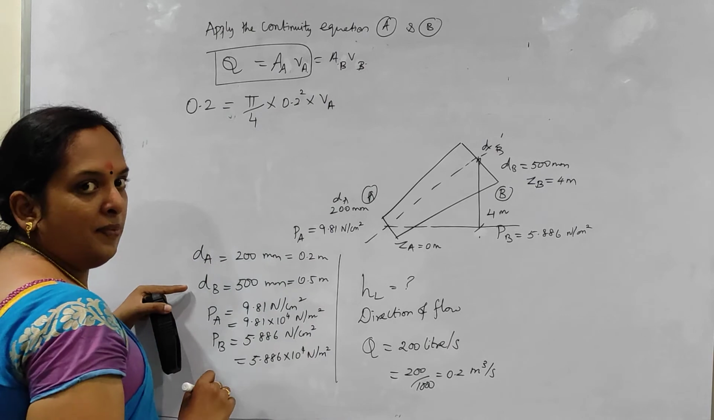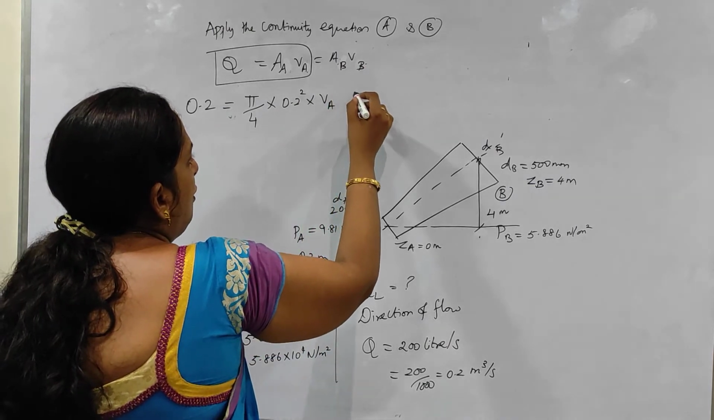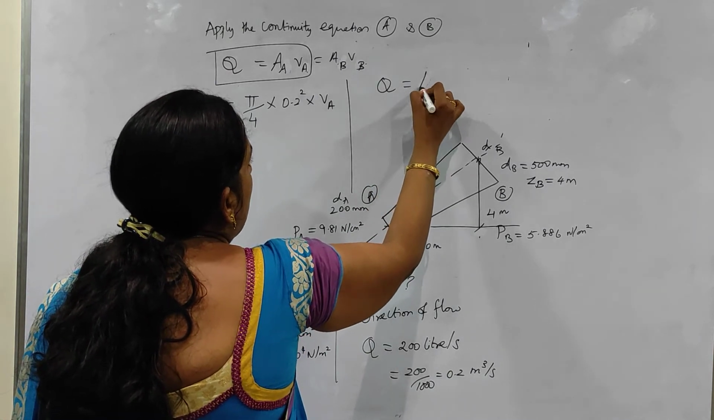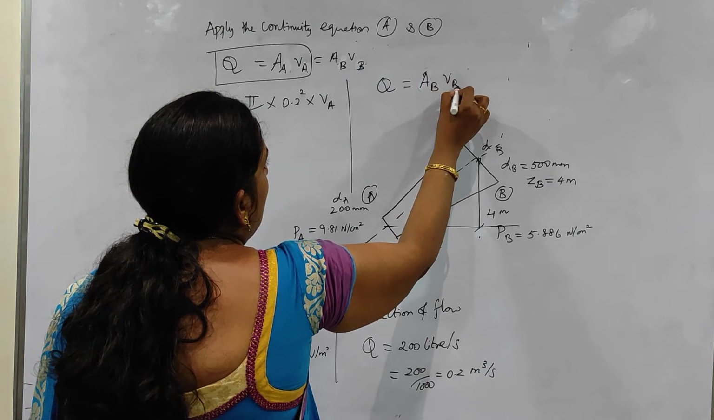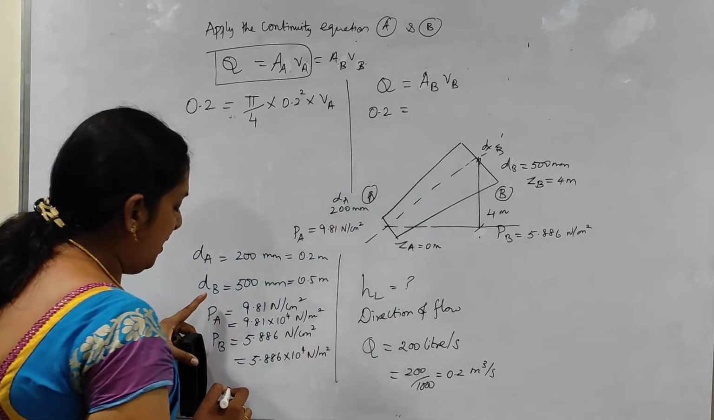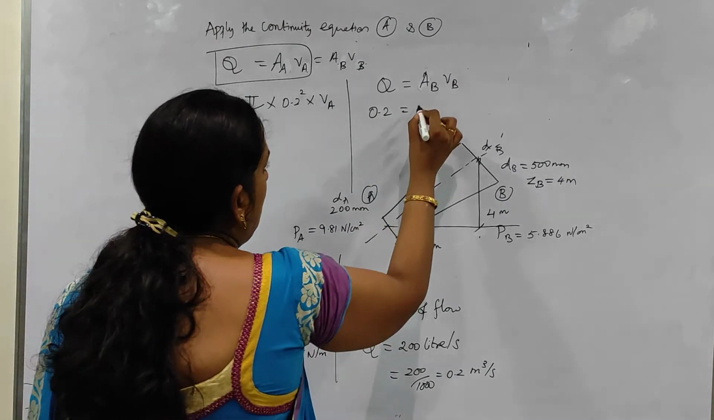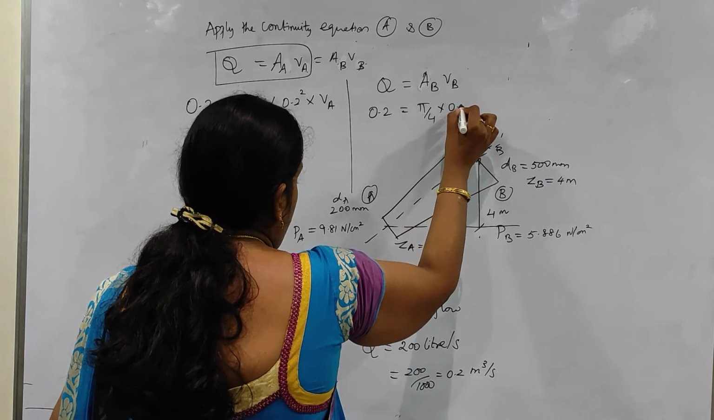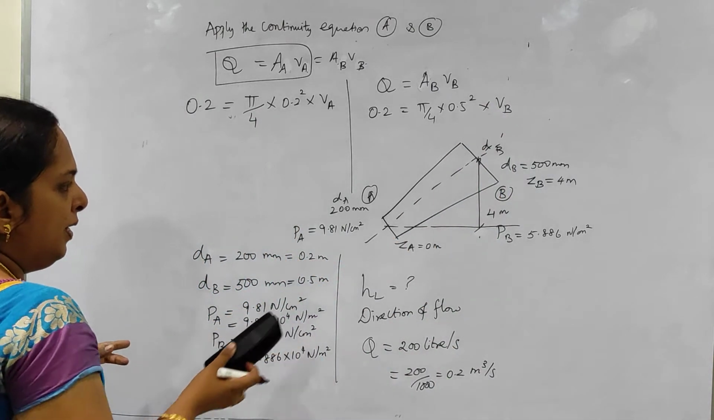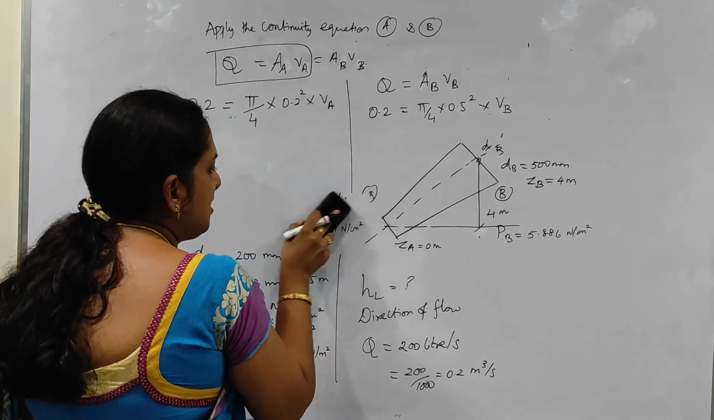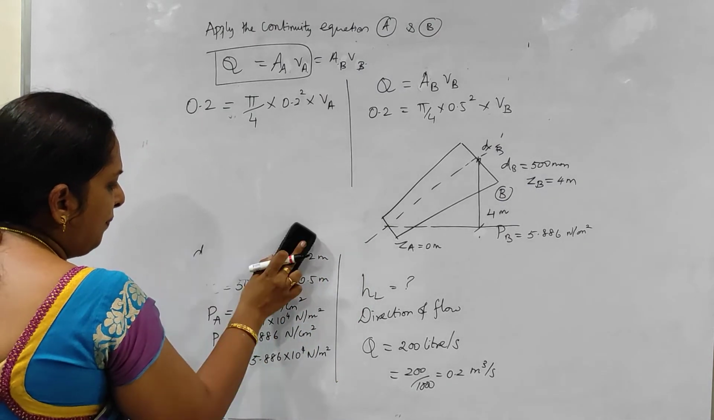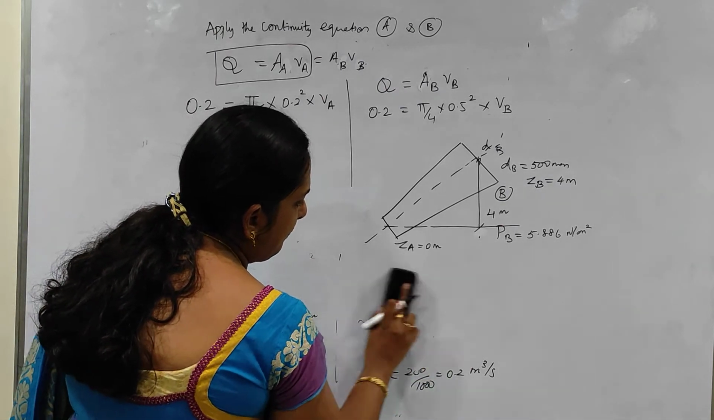You can find it out. That is my first thing. Now I am going to write it in terms of A B into V B. So I know what is Q, the same 0.2. Area at B depends upon the diameter, it is pi by 4 into 0.5 square into VB, which is unknown. Okay. I have kept this diagram because they asked you to find out the direction of flow, so I am not rubbing out the diagram as of now. We will just rub off all these other things.